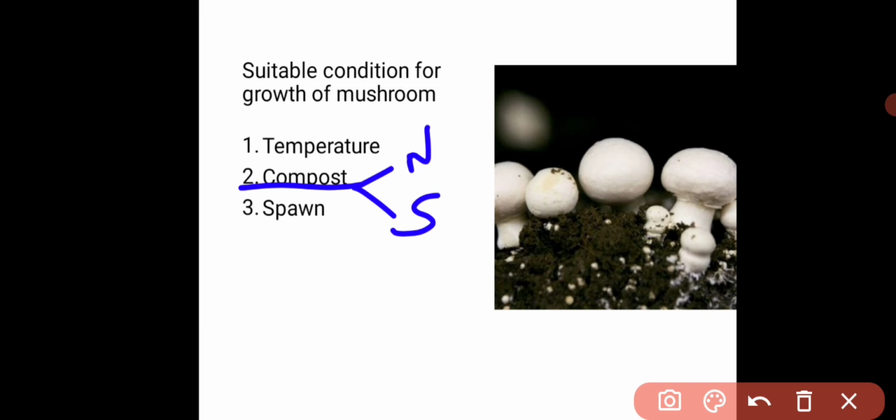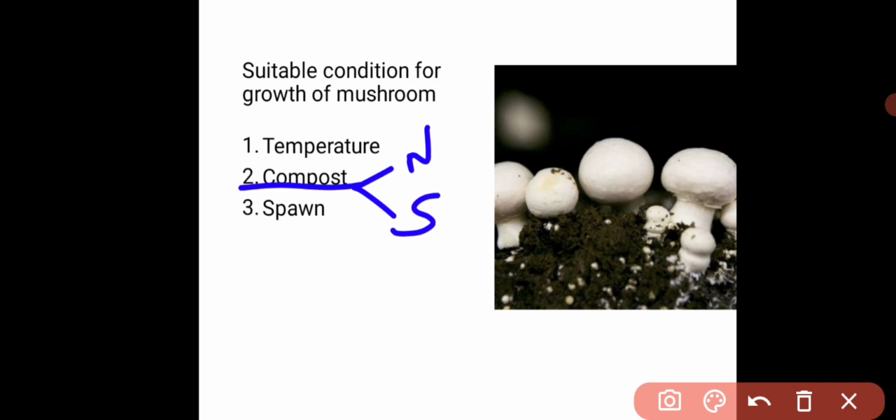Okay, so the horse dung shouldn't be wet. The moisture content in the horse dung should be removed, and it shouldn't be mixed with other dung like cow dung, etc. The horse dung should be pure, without any moisture content.